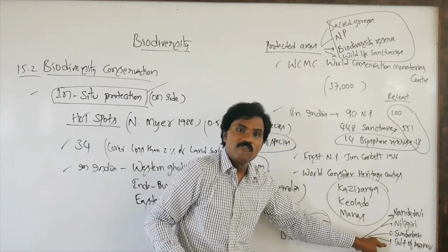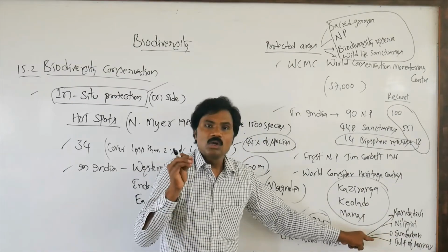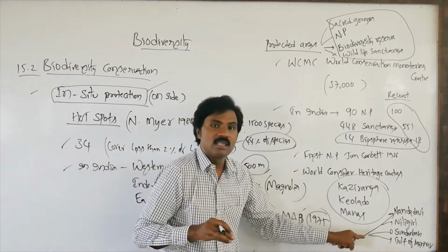So these specific five are considered world heritage centers,